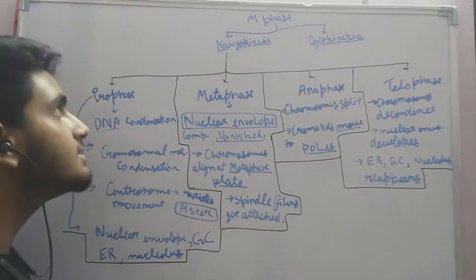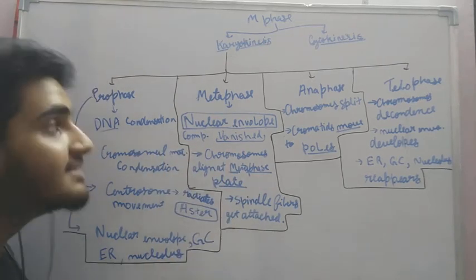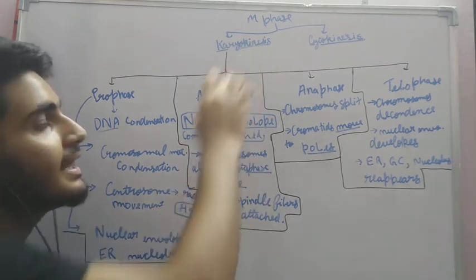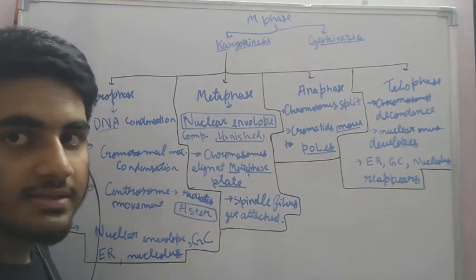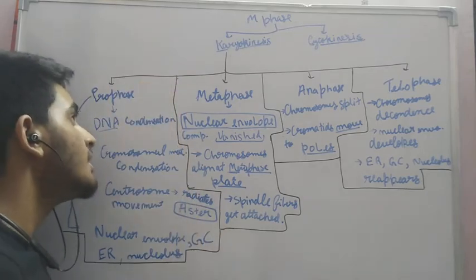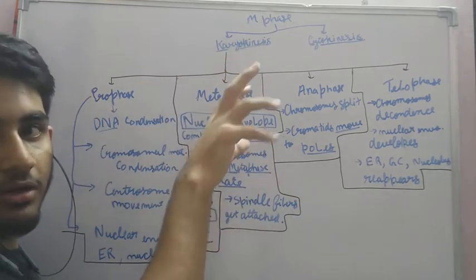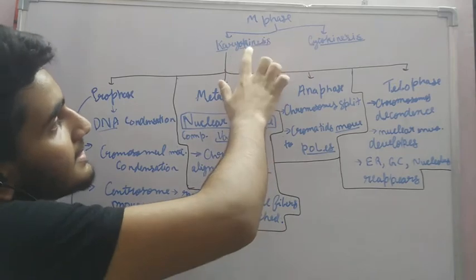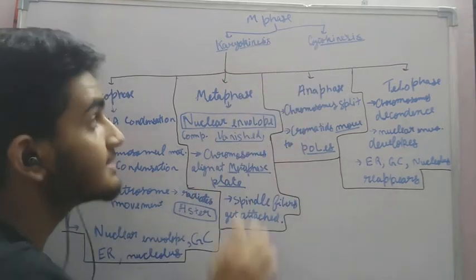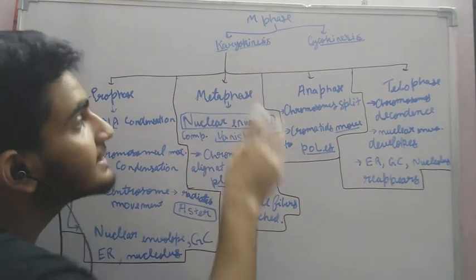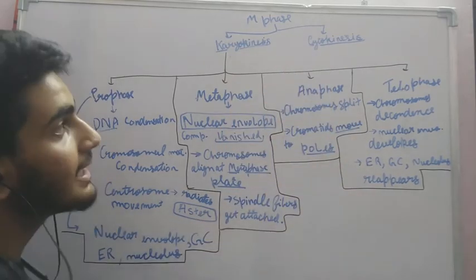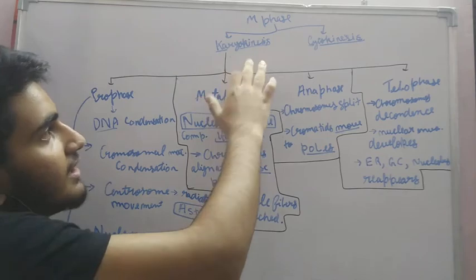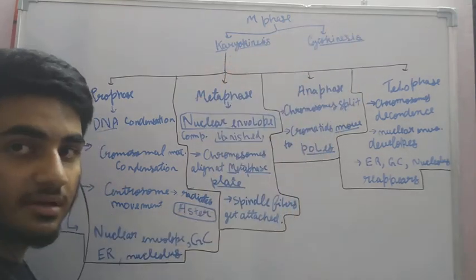Now let us come to the second phase of the cell division or the cell cycle, which is the M phase. We have completed the interphase. Now let us come to M phase. The M phase is divided into two, that is the karyokinesis and the cytokinesis. Karyo means nucleus and kinesis means division, and cyto means cytoplasm and kinesis means division. So this is nuclear division and this is cytoplasm division.